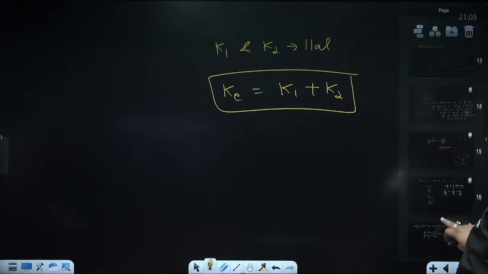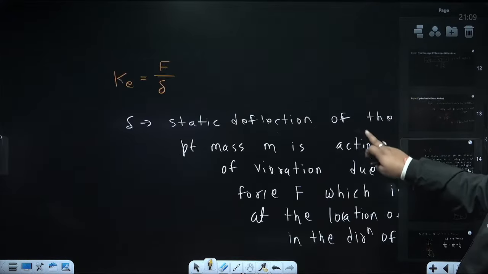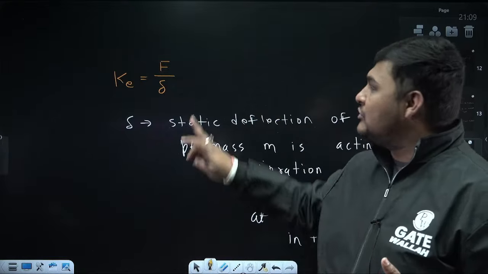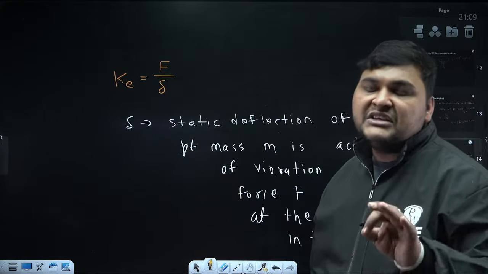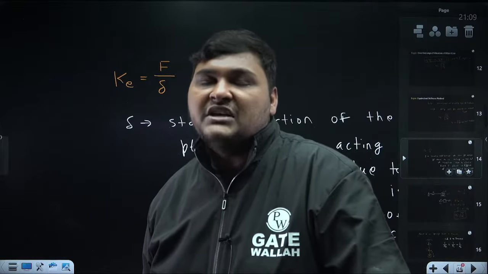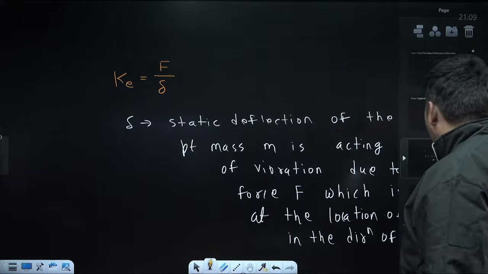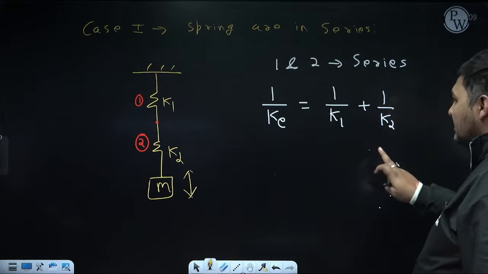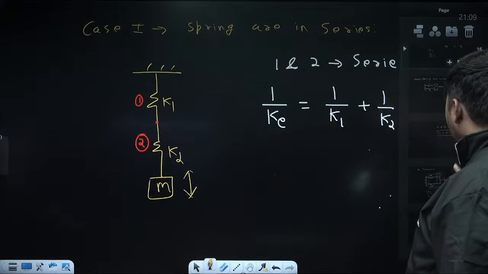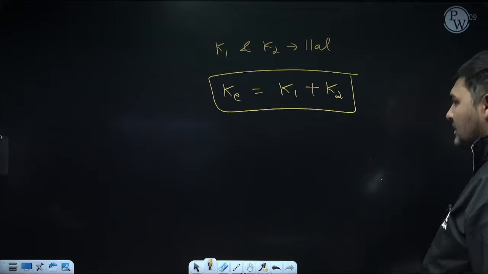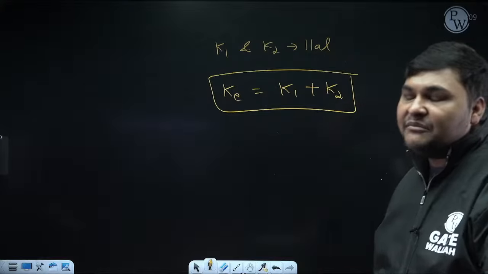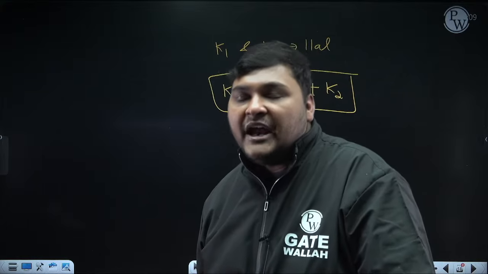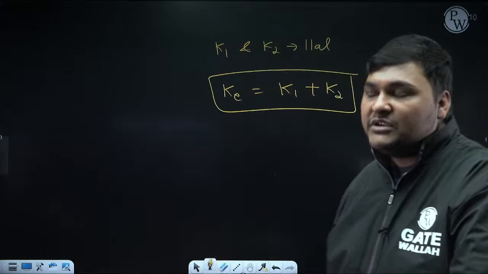K is F by delta. But we have calculated the formula of Ke by using this formula for series and parallel arrangement. So we have remembered that whenever springs are in series, you can directly use this formula for Ke calculation. If they are in parallel, you can directly use this formula for Ke calculation. Okay, but they will either be in series or in parallel when springs are directly attached to the mass and the mass is vibrating in the direction in which the spring is aligned.